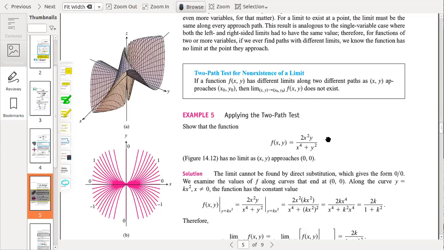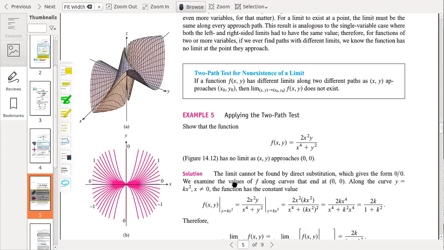If we had 2x square y square on top and y to the 4 below, then the limit would exist because we can transform it into rational form. But now there is a problem: because of x square and y, the total power is 3. If the total power is 4, then we can divide by x square or x to the 4.